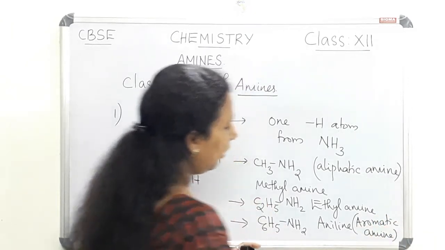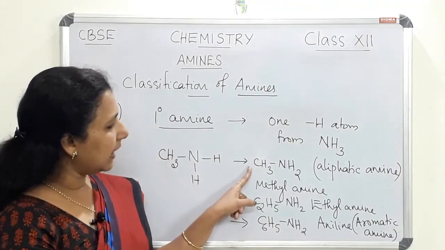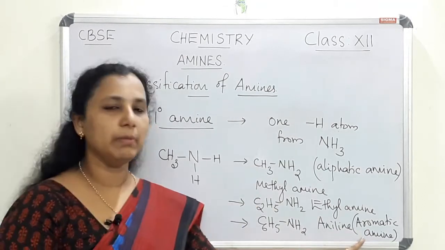Depending on the nature of groups attached, there are aliphatic amines and aromatic amines.